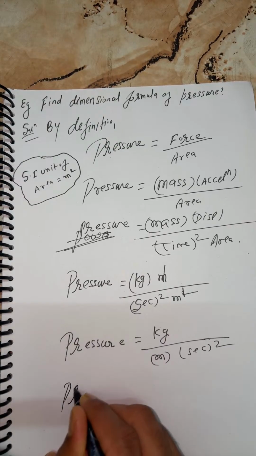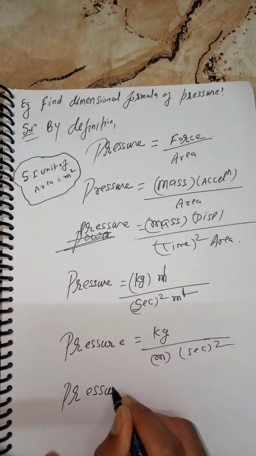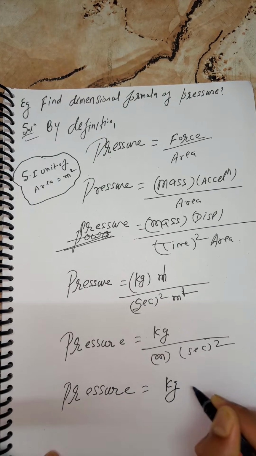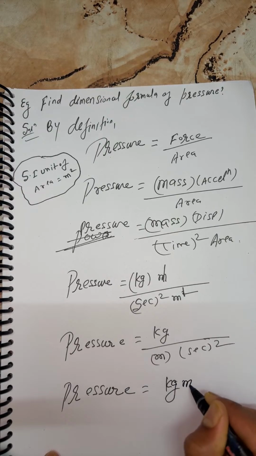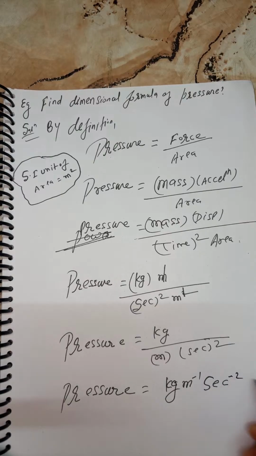So you can write over here, pressure is equal to kilogram meter to the power minus 1, and second to the power minus 2. This is the unit, but we wanted dimensions.